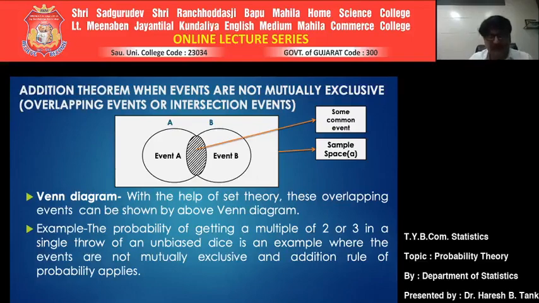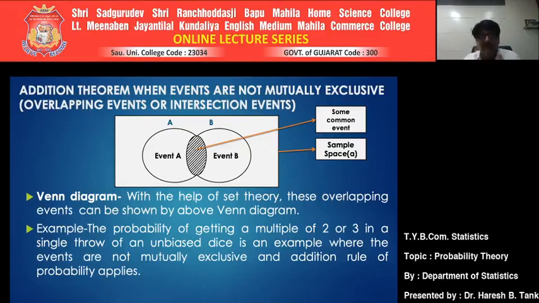Fine enough. Now throw it the third time. Let us suppose 6 occurred on the surface. Now what will you say? Which of these two events occurred? Both. Because 2, 4 and 6 is event A, and 3 and 6 is event B. 6 is common in both of them. So both of the events happen simultaneously.